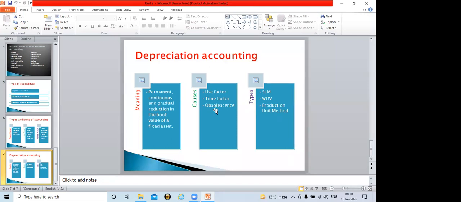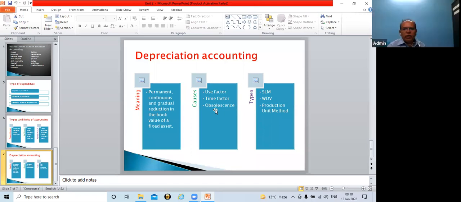Yes, sir. Fine. And then types of depreciation accounting. SLM stands for straight line method, WDV stands for written down value method, and production unit method. So these are some types of depreciation method. And please do not have any doubt about which method is popular. These all methods are acceptable. It is up to the organization, up to the company, which method they are following.